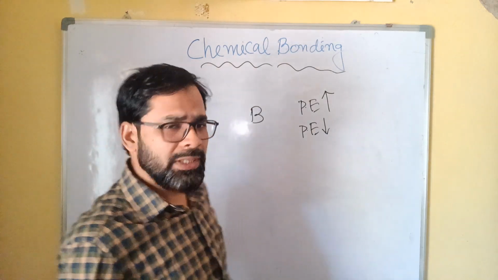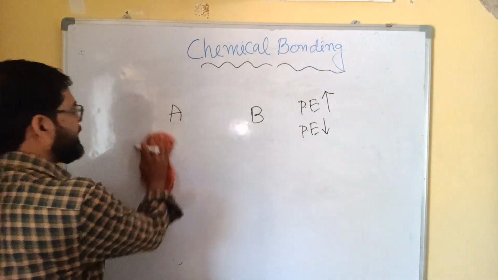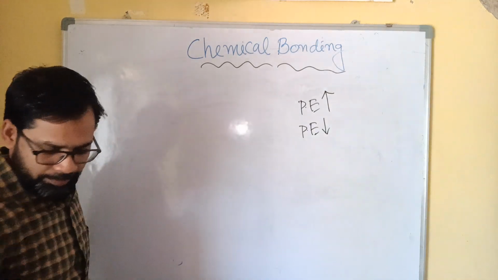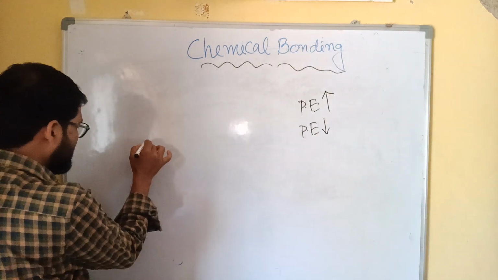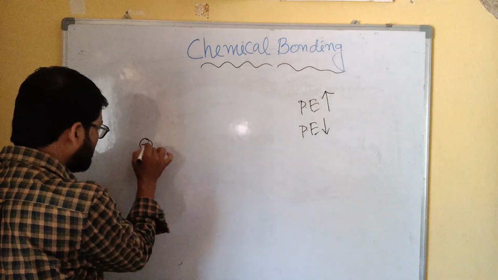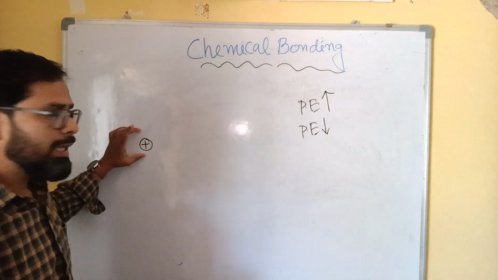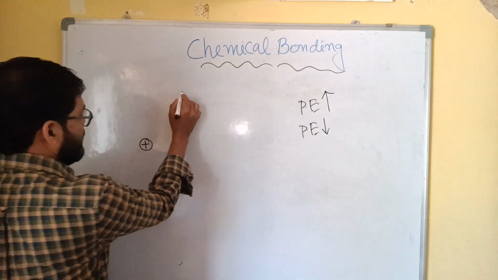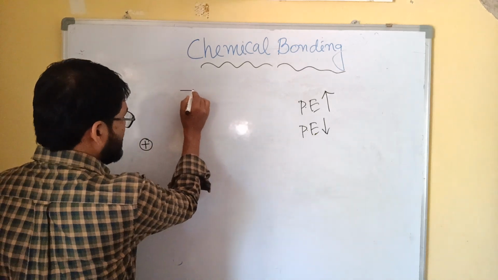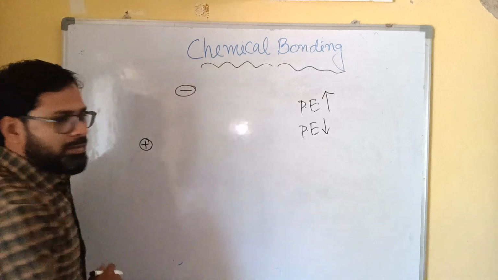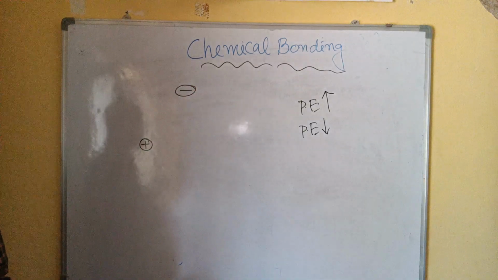As you know, in each and every atom, the central portion is called the nucleus, which is positively charged, and outside are electrons, which are negatively charged.